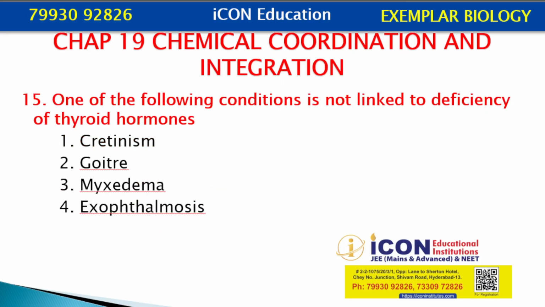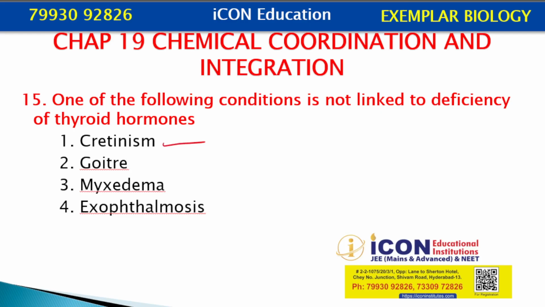One of the following conditions is not linked to deficiency of thyroid hormones: cretinism, goiter, myxedema, exophthalmosis. Cretinism is congenital hypothyroidism, which means deficiency of thyroid hormone.